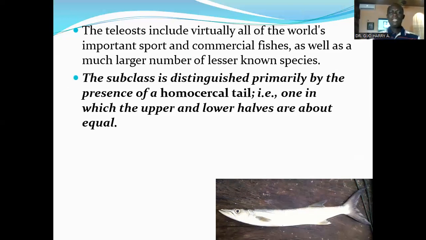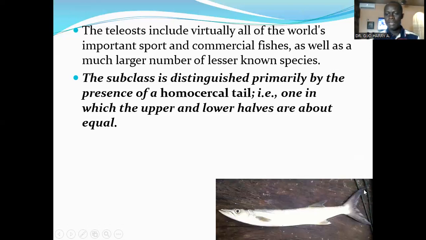The subclass is distinguished primarily by the presence of a homocercal tail. And what's a homocercal tail? A homocercal tail is one in which the upper and lower halves are about equal, just as it is shown here in this fish, the barracuda. The upper and the lower caudal fin are of the same length.